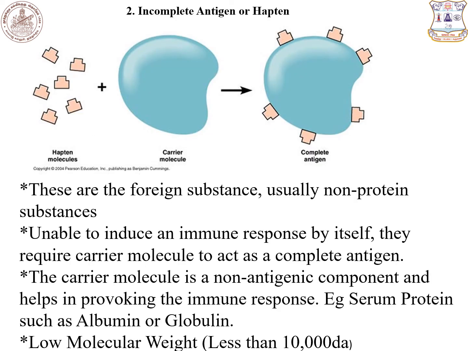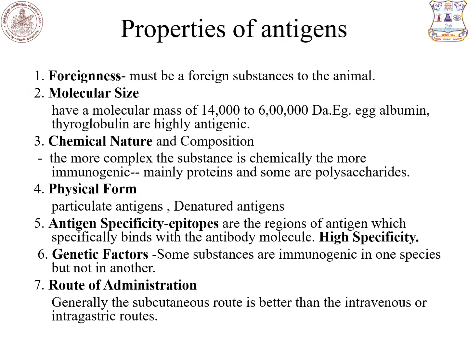Second one is incomplete antigen. It is otherwise called hapten. Haptens are foreign substances, usually non-protein substances. They are unable to induce immune response by themselves. They require a carrier molecule to become a complete antigen. What is a carrier molecule? The carrier molecule is a non-antigenic compound. It helps in provoking immune response. For example, serum proteins, albumin, globulin, etc. Haptens have low molecular weight, for example, less than 10,000 Dalton.